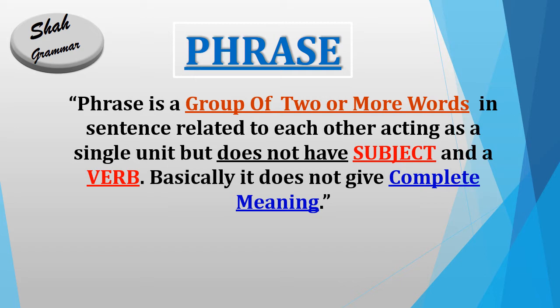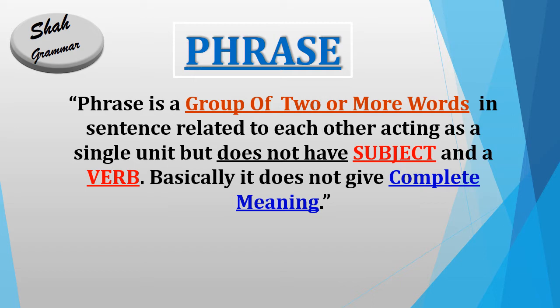So, viewers, what is phrase? It is a collection of two or more words, but it does not give any meaning. Why? Because it does not have basic elements, subject and verb. It is called phrase. What is subject and verb? Subject is a doer and the work done by the subject is called verb. These are basic elements to make a sense and a meaning.